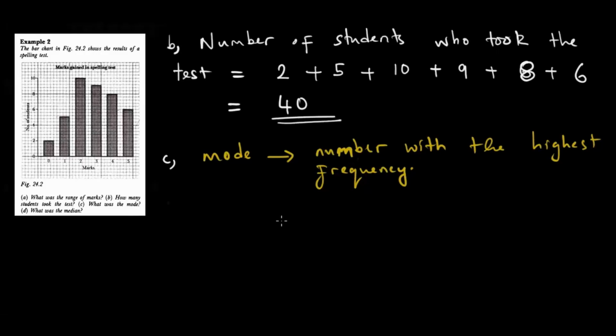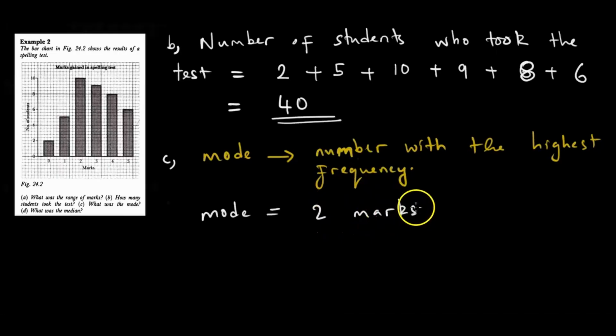So I go frequently means I go often. So frequency tells us the number of times something is happening. You understand? So a mode is the number with the highest frequency. And looking here, we are going to see that the mode is just 2 marks.